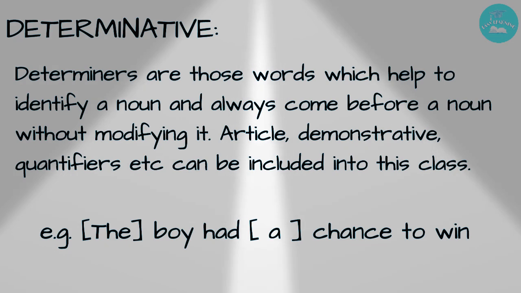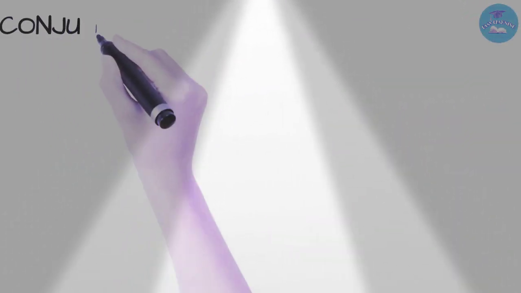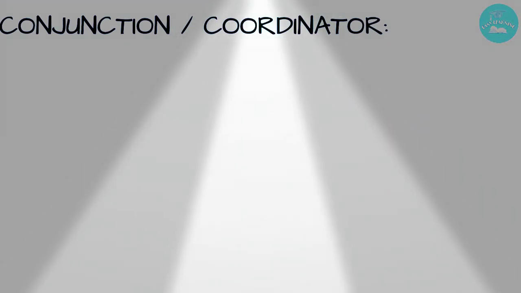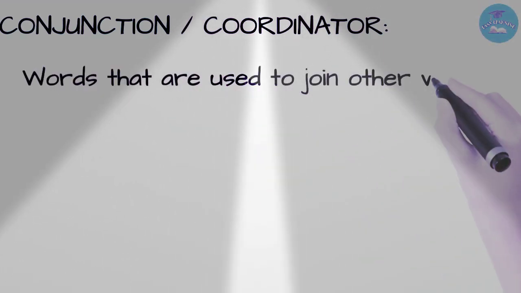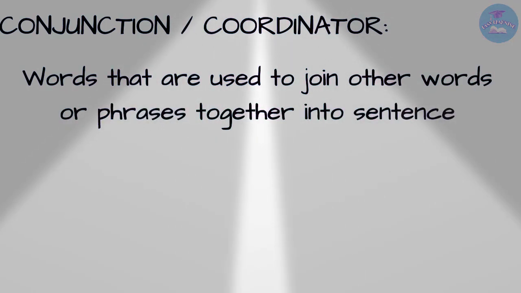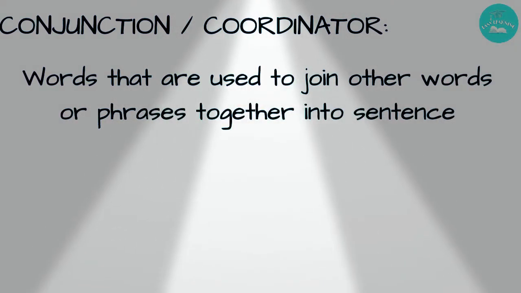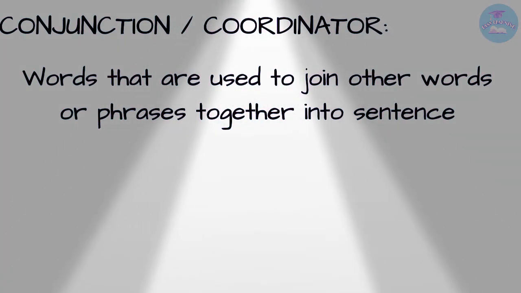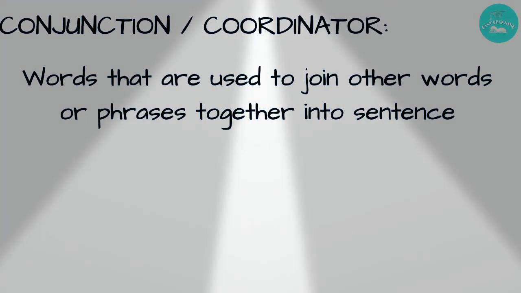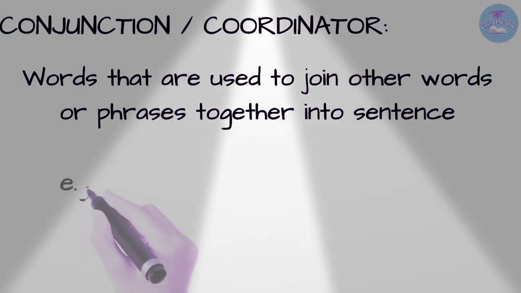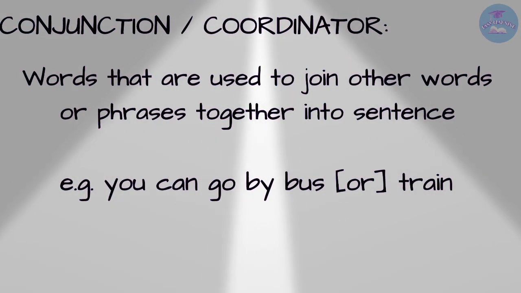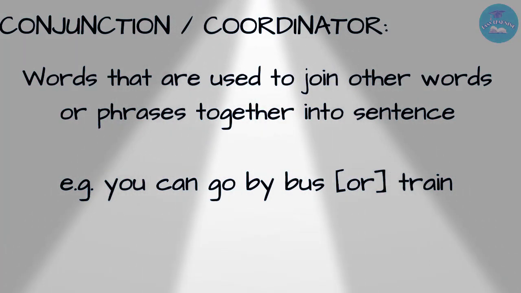Then our next part of speech is conjunction, and we can also call it coordinator. Coordinators or conjunctions are those words that are used to join other words or phrases together into a sentence. For example, bread, butter and cheese. Here and is including cheese with bread and butter. And we can take another sentence. For example, you can go by bus or train. Here or is connecting the two words bus and train. So conjunction joins words and phrases.